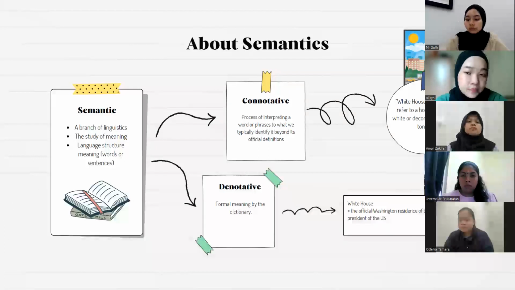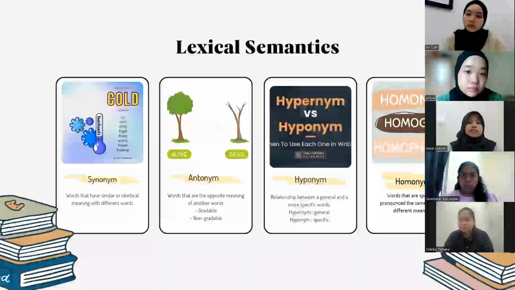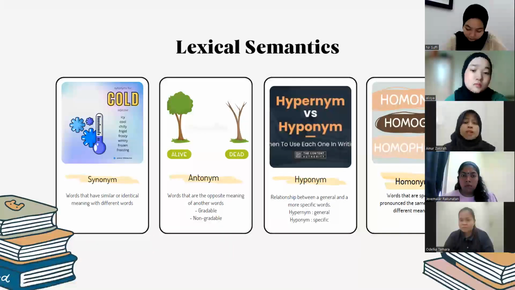The next slide. This is lexical semantics. Lexical semantics has four parts. Synonyms have similar meanings with different words. Antonyms have opposite meanings of each other. While hypernym is the relationship between a general and a more specific word, and homonyms are words that are spelled or pronounced the same but have different meanings.